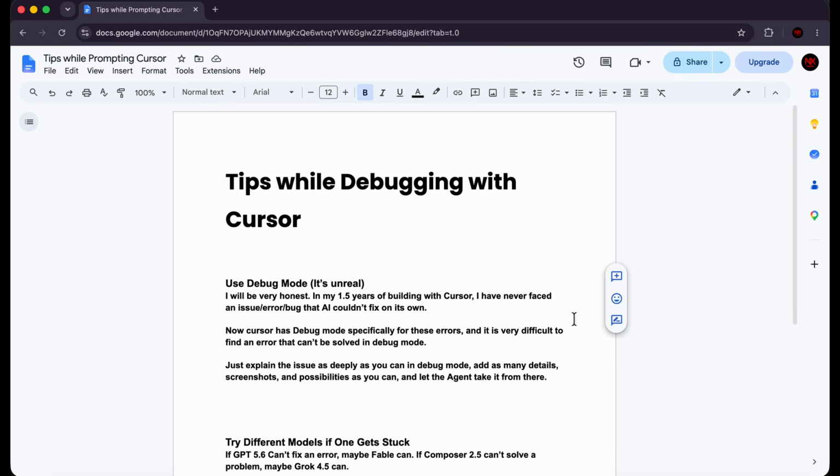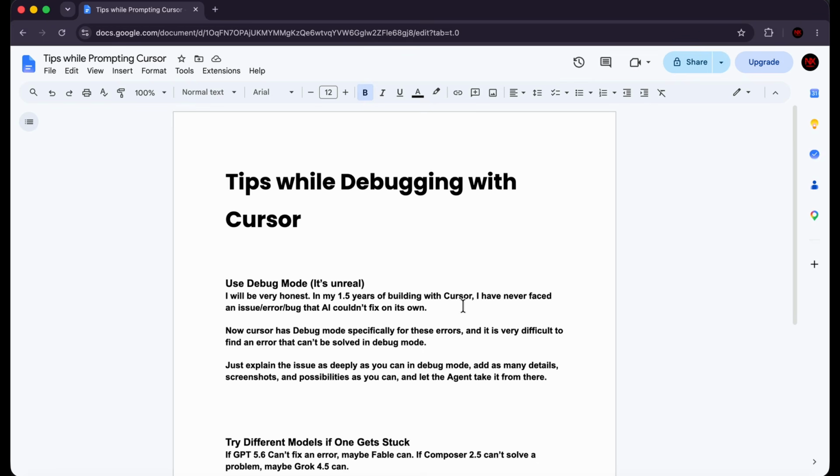Now, I also have tips for you guys on debugging with Cursor, right? So these are very simple tips, but they're really going to help you if you pay attention. The first is using debug mode, right? So debug mode wasn't always around. Prior to debug mode, what we would do is we would just take the error that we were facing and we would put it into the agent manually, and then the AI agent would fix it for us. And even then, it was very effective. In my 1.5 years of building with Cursor, I have never faced an issue, error, or bug that AI could not fix on its own.